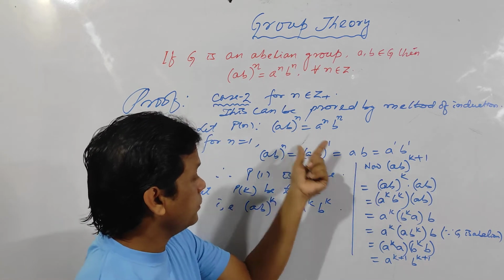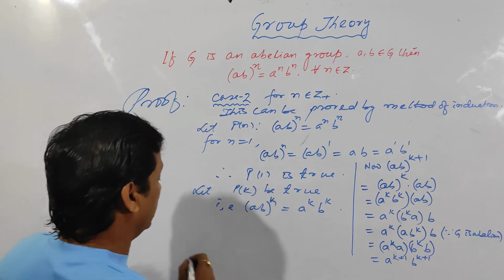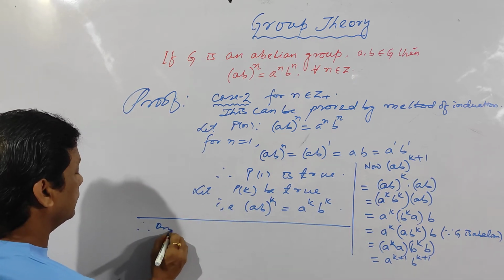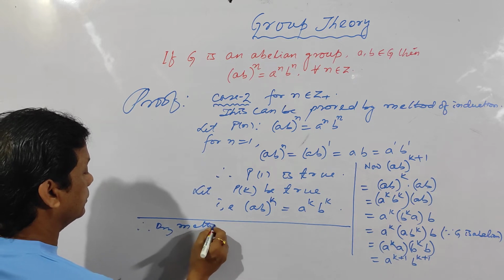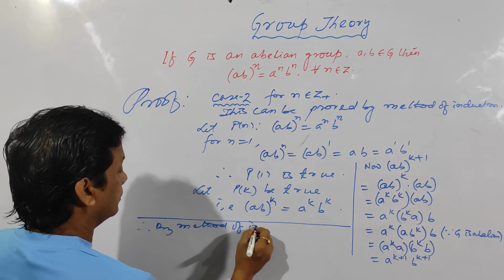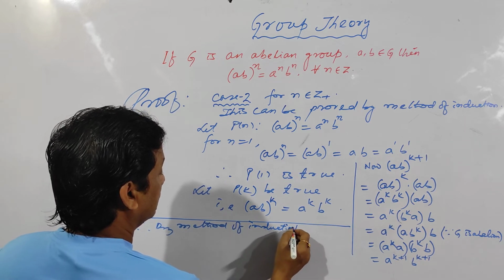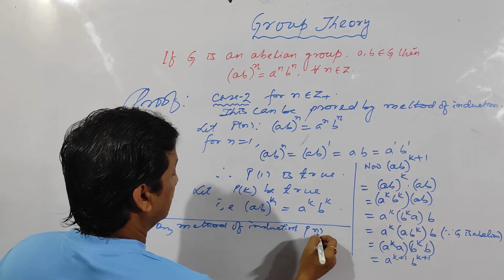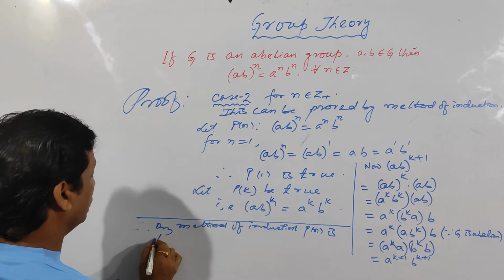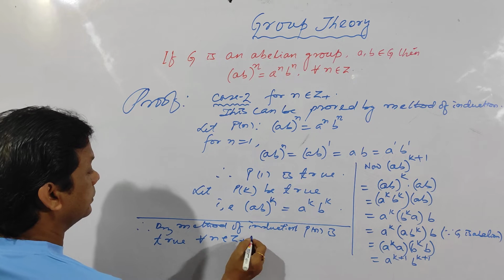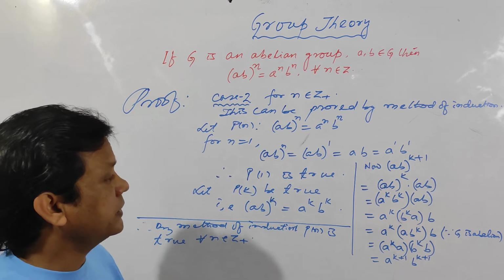Now (ab) to the power k plus 1 is equal to a to the k plus 1 into b to the k plus 1. Therefore, by method of induction, Pn is true for all n belongs to Z plus. Clear? That means the second case is over.